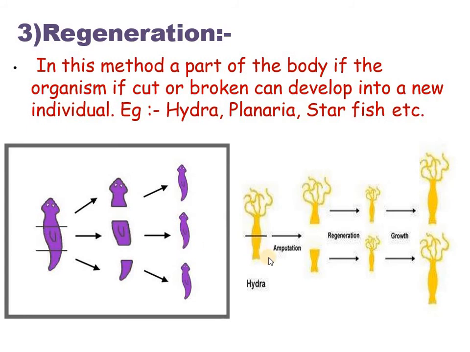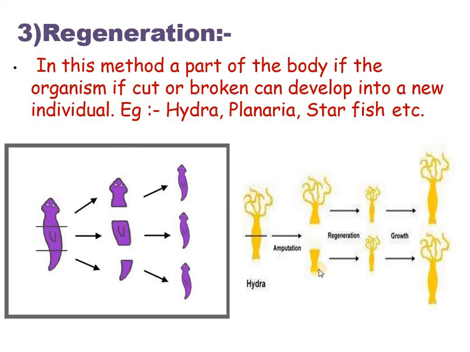Higher animals have very limited power of regeneration, like we know, tail in a wall lizard, arm in a starfish. All these are examples of higher animals having limited power of regeneration, as here the development and the differentiation are also controlled by the nervous and the hormonal systems. So that is all about regeneration.